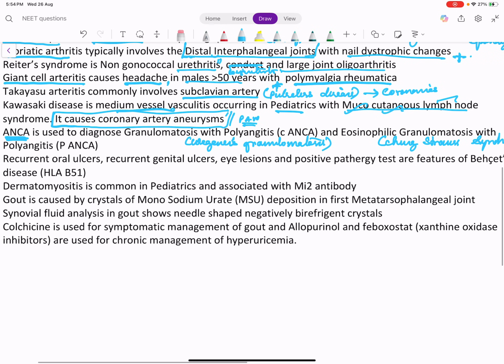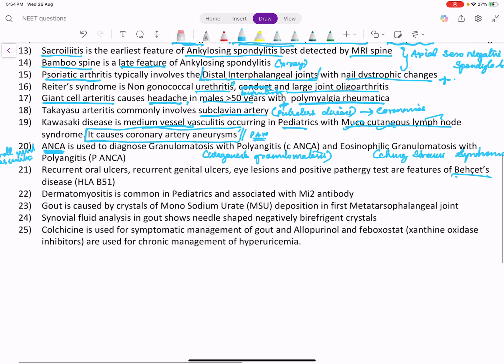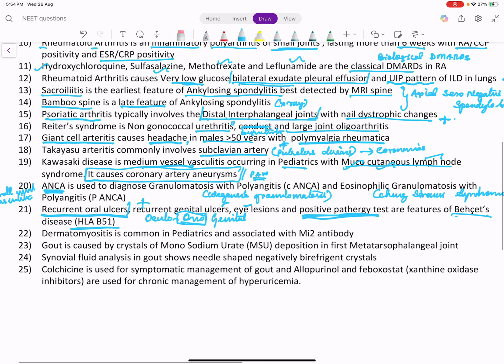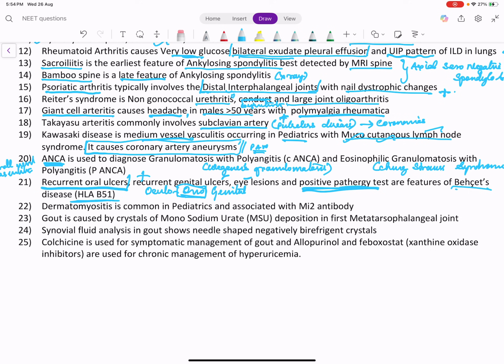Now another type of vasculitis is Behçet's disease. Behçet's disease is a vasculitis also called oculo-orogenital syndrome. The criteria here is that there should be recurrent oral ulcers. How recurrent? Three times in one year. So recurrent oral ulcers plus some other features. There may be eye lesions, genital ulcers, and a positive pathergy test. Here HLA-B51 is commonly involved. In ankylosing spondylitis, HLA-B27 is involved.